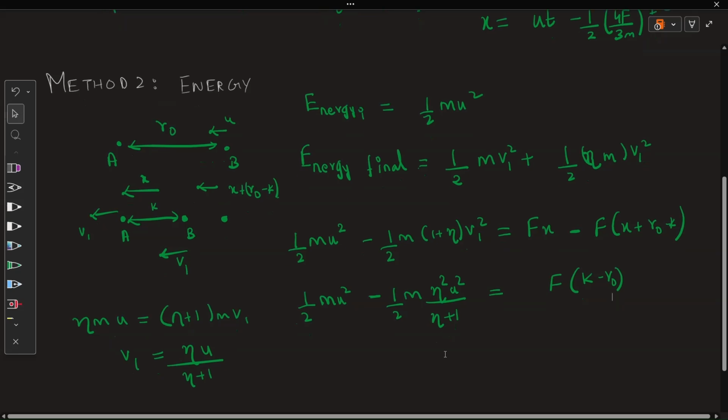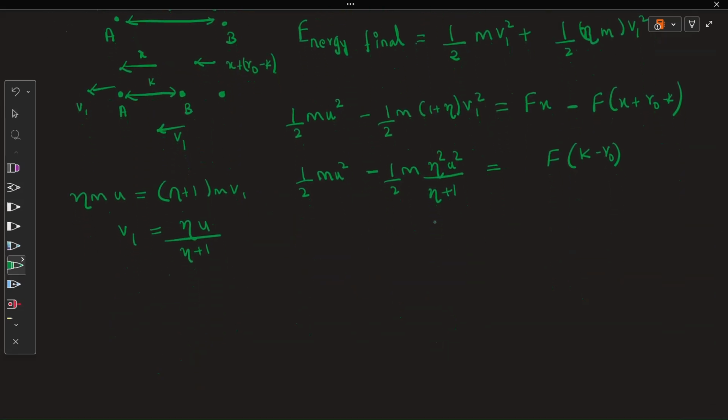Okay, let's keep this aside. If I substitute it and find, what I get is half m eta u square plus u square minus eta square m u square.